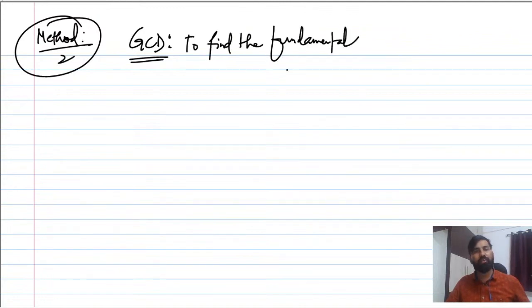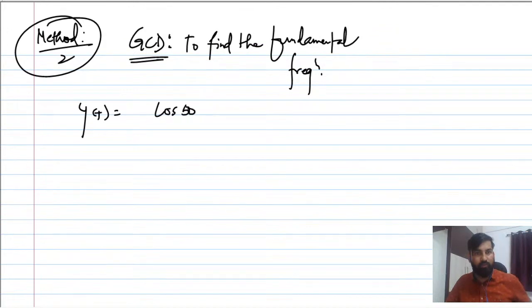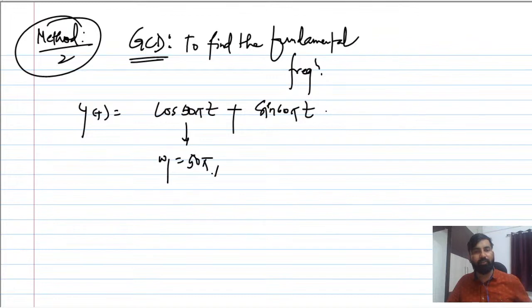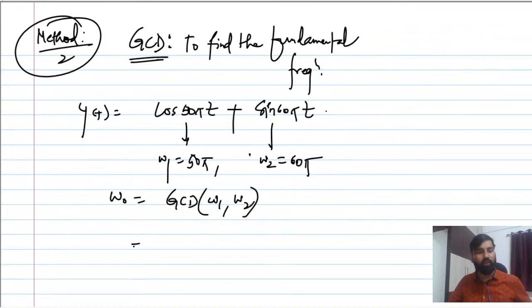The fundamental frequency. So you see here, what was the question here? x(t) equal to cos 50 pi t plus sin 60 pi t. So what is omega 1? Omega 1 is nothing but 50 pi. And from here we can find omega 2 equal to 60 pi. Now you can find the GCD of omega 1 and omega 2. The fundamental frequency omega naught is going to be the GCD of omega 1 and omega 2.